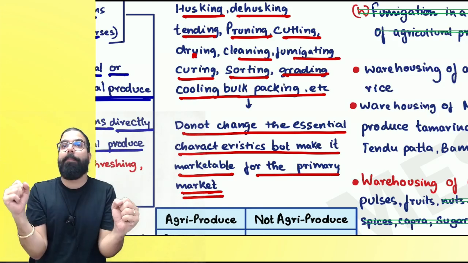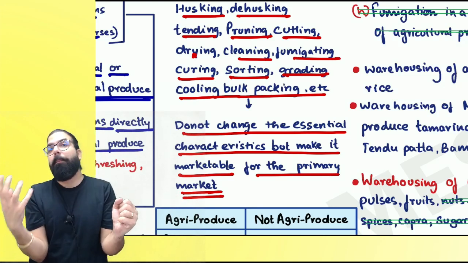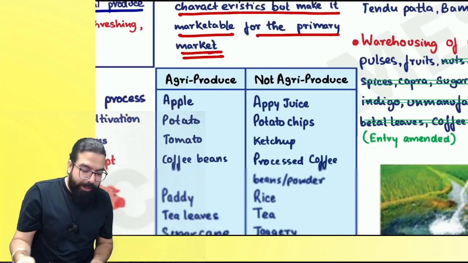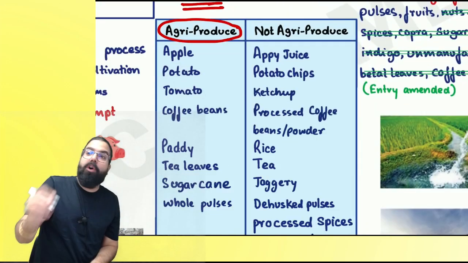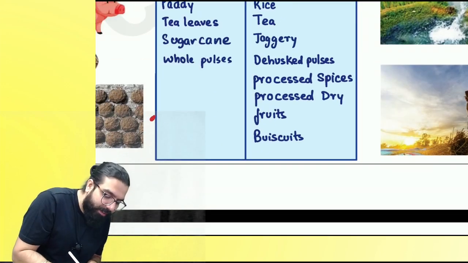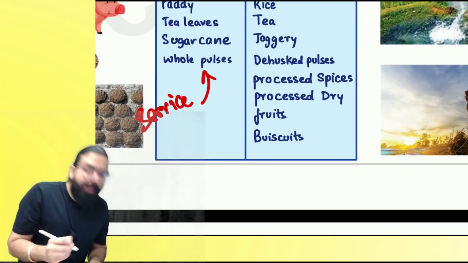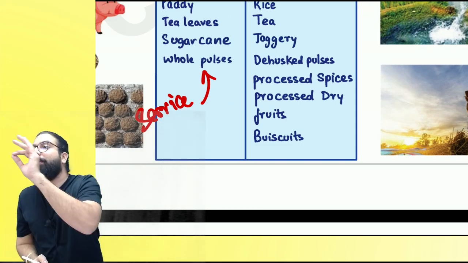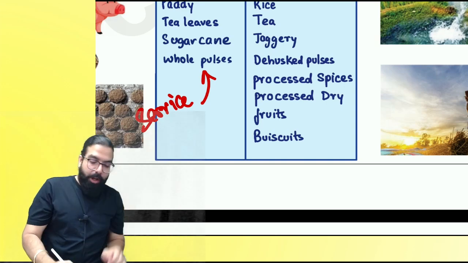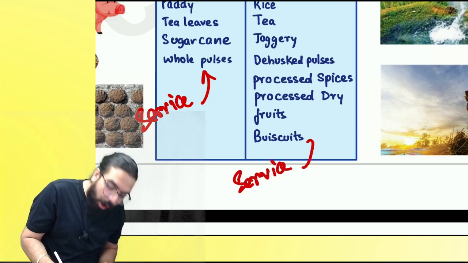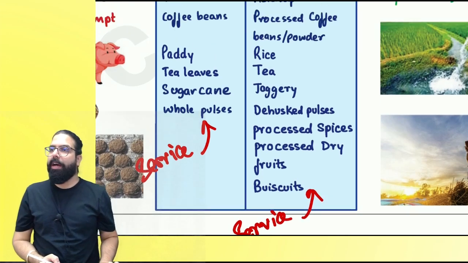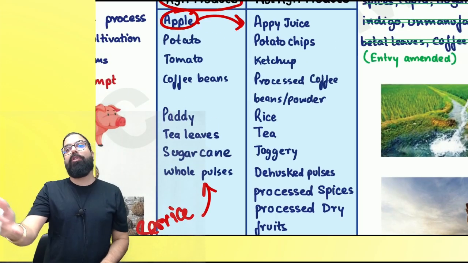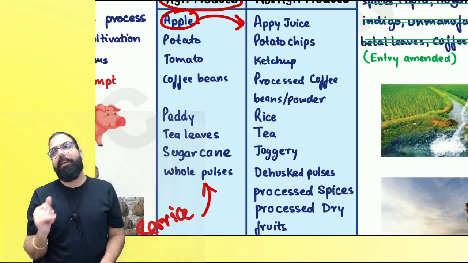It should not change the essential characteristic. Means an apple should remain an apple. Apple should not become apple juice. Potato should remain potato. Potato should not become chips. So what they are telling is, if a service is provided with respect to agricultural produce and the agricultural produce remains agricultural produce, then that service will be exempted. If because of the service agricultural produce becomes non-agricultural produce, then GST will come. Are we clear? So apple remains apple, no GST. Apple became apple juice because of the service, on that service GST will come.